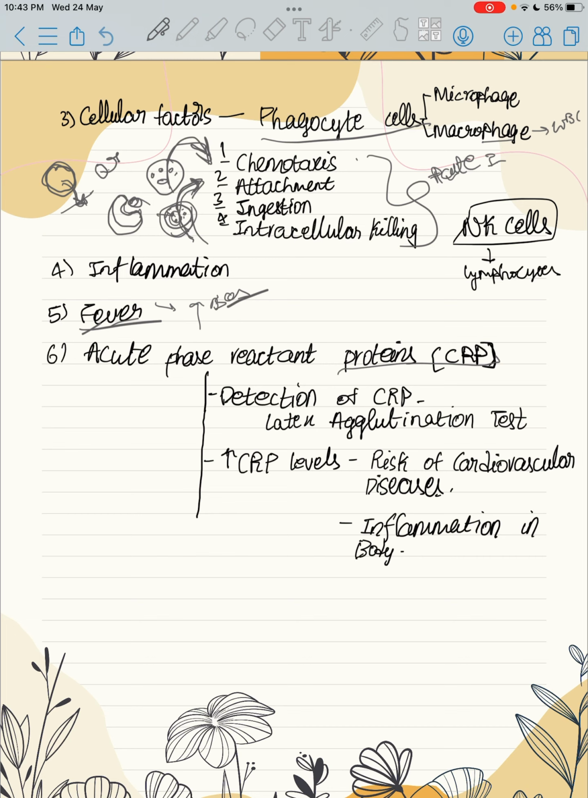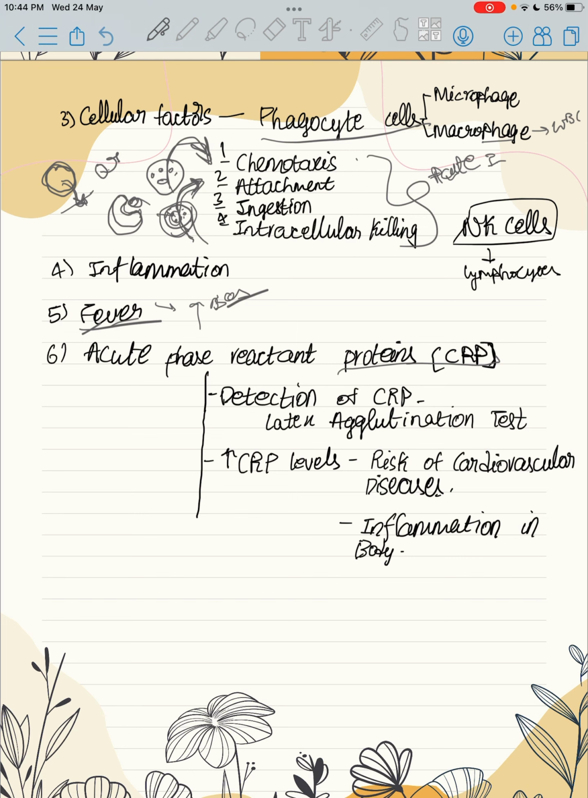Increase in body temperature is known as fever. Certain bacteria or viruses or any pathogen cannot tolerate high temperatures. That's why our immune system will increase our body temperature.